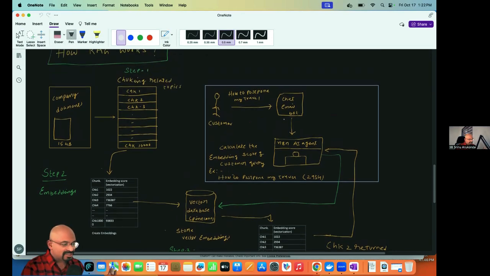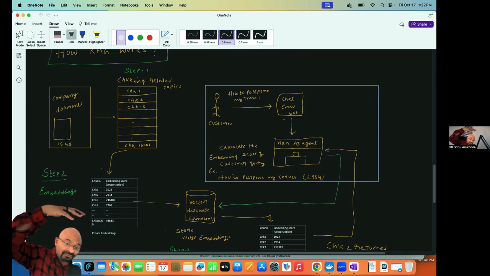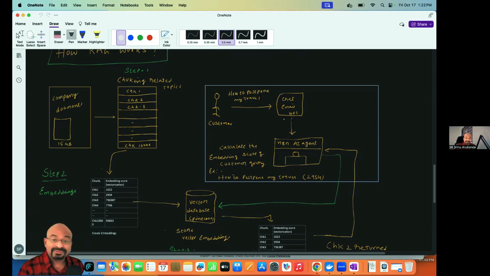So this is a very simple process. In the first step, the huge documents we split and embed, creating some kind of score embeddings, and store them in the vector database. In the other part, the retrieval part, whenever the customer asks a question, our AI agent will calculate the customer question score and get the right chunk immediately. No need to scan a 15 GB, 20 GB document every time. It will take a lot of time, right? Instead, go straight to the chunk, pick up that chunk and answer the customer. That is the concept of RAG.